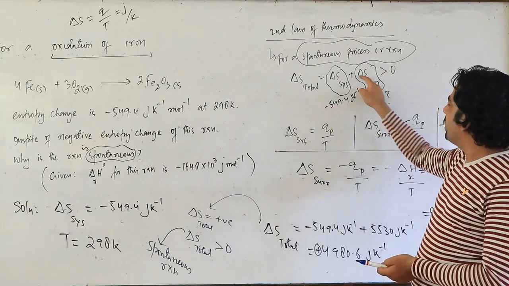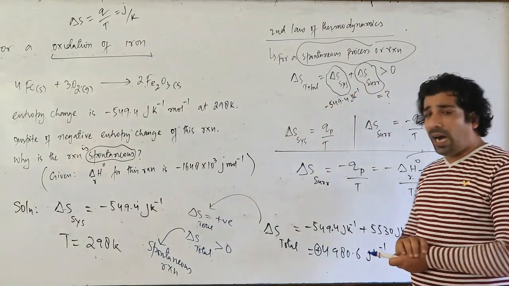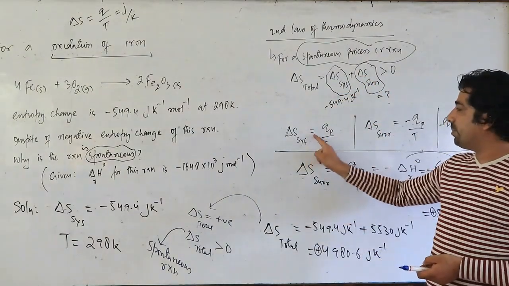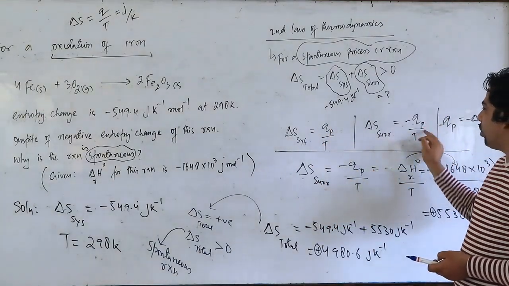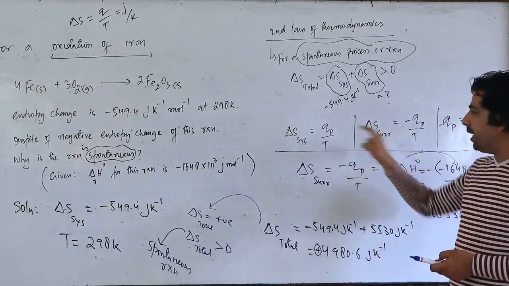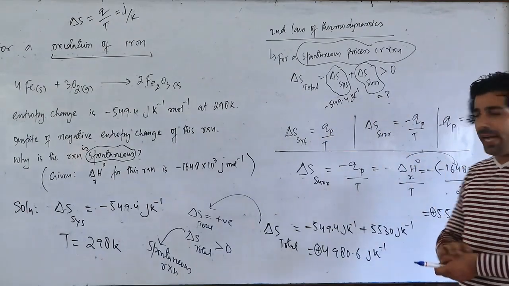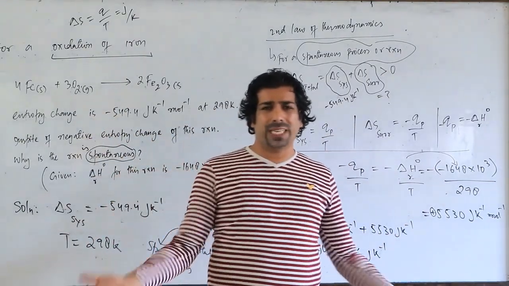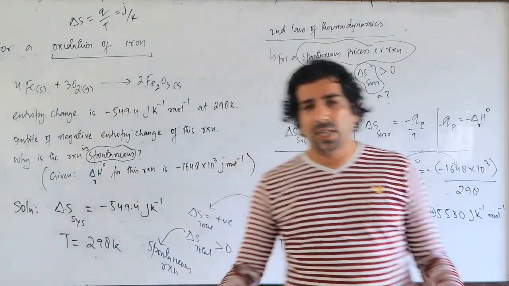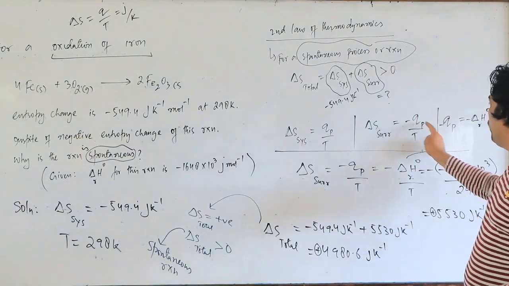This was given and then I calculated delta S surroundings. How did I calculate it? We know delta S system is Q upon T, and delta S surroundings will be minus Q upon T, exactly opposite. Heat will be absorbed, heat will be lost. This reaction is taking place at atmospheric pressure, that is 1 atmosphere, so pressure is constant. So when pressure is constant, I can take it as QP.